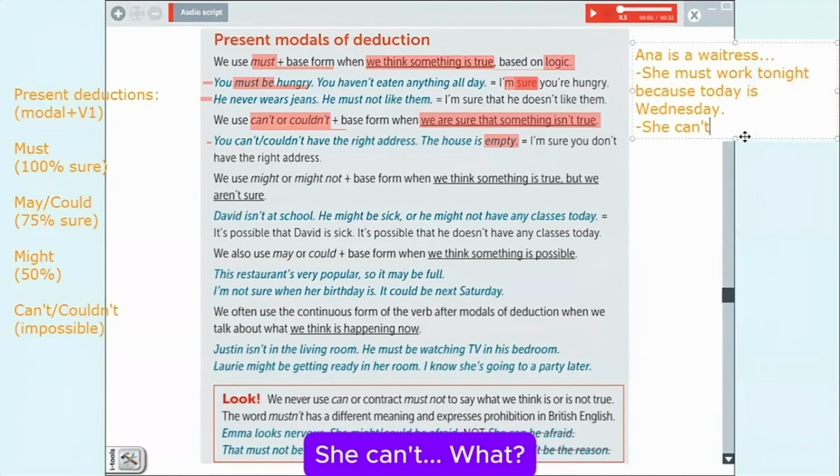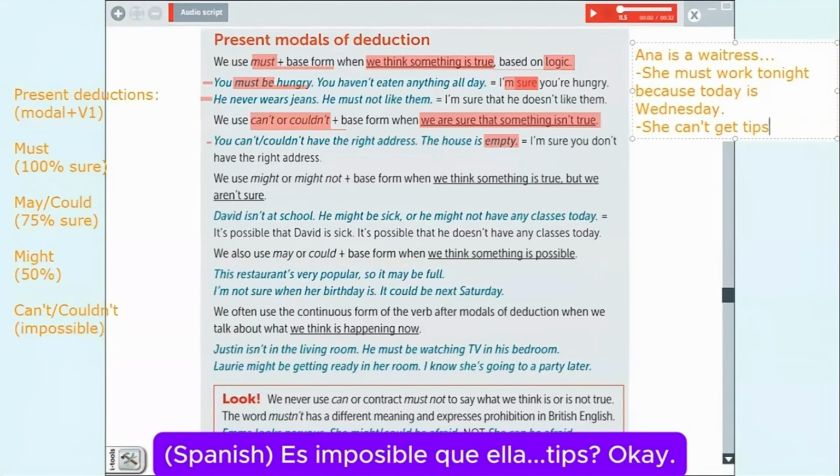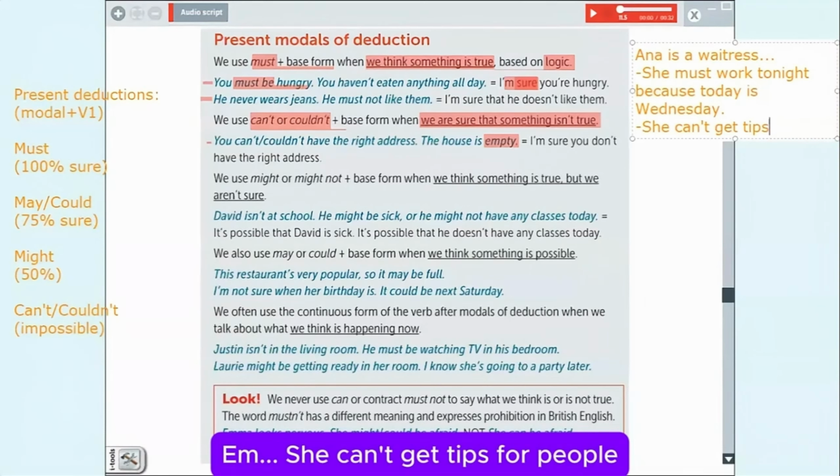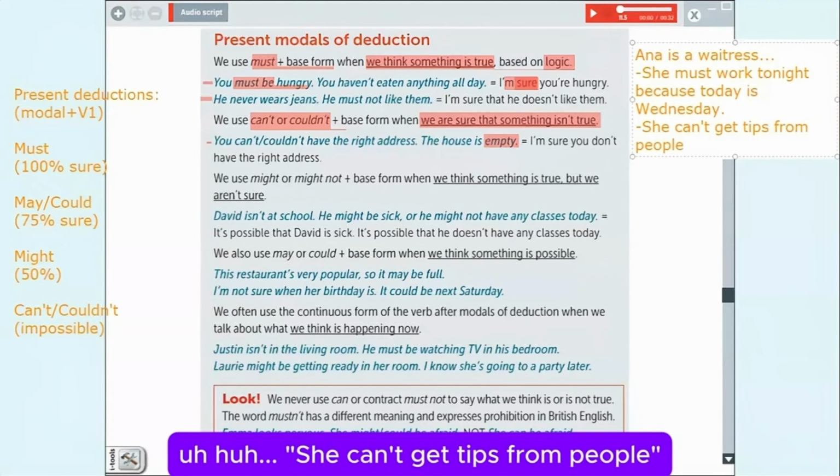She can't, she can't what? She can get, I don't know how to say propina, como que tips? Es imposible que haya tips. Okay. She can get tips for people. Imposible, que no gane propina por persona. Uh-huh. She can't get tips from people.